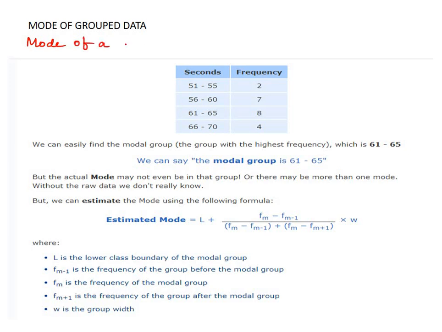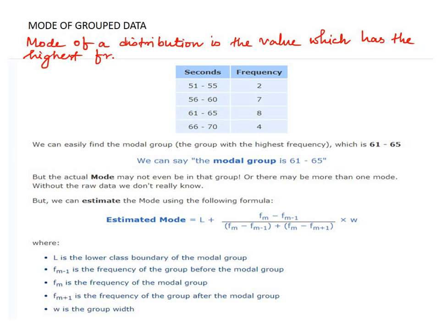distribution is the value which has the highest frequency, which has the highest frequency. That means the observation with highest frequency will be called the mode. Very easy. The observation with highest frequency will be called the mode.